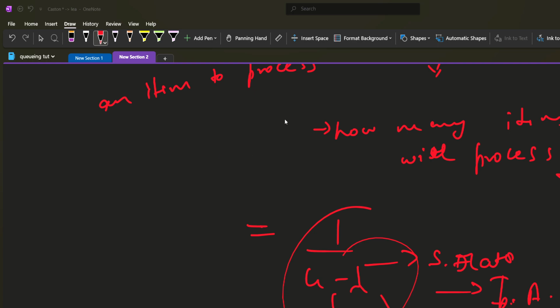Like here, I have made some arrivals of some entities. My A is a randomly distributed value with mean 3 and 10 values are there. And B is my randomly distributed values with mean 5 and 10 values are also there.